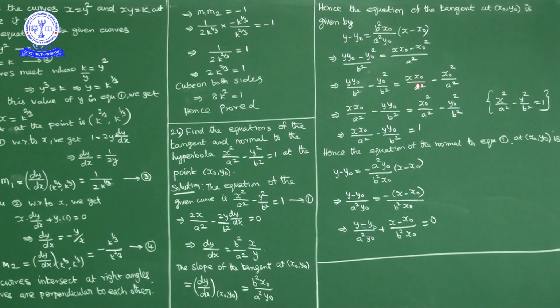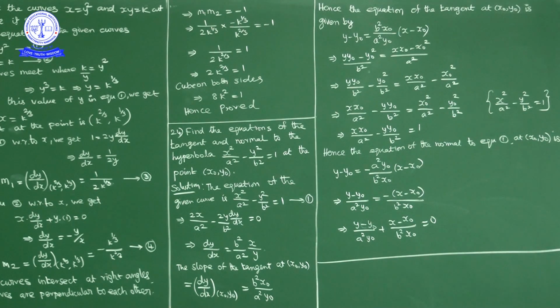Okay. Now write x naught term this side and y naught term this side. So what we get, x naught by a square minus y naught by b square is equal to, now this term comes to this side, x naught square by a square minus y naught square by b square.